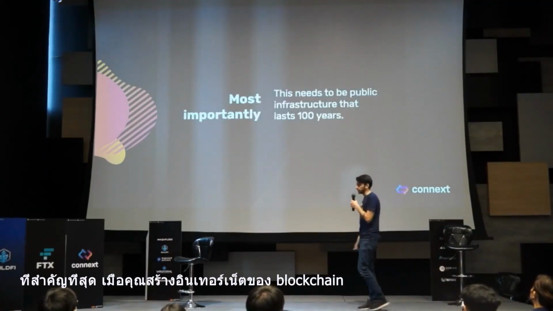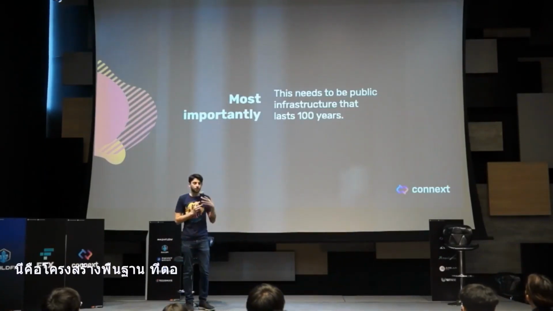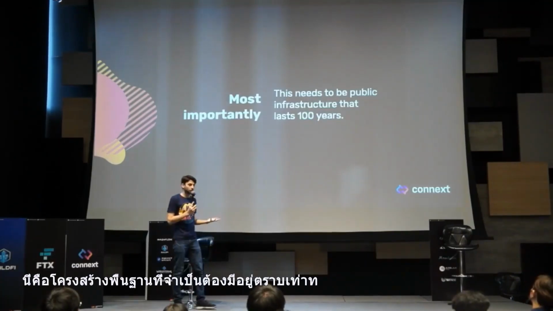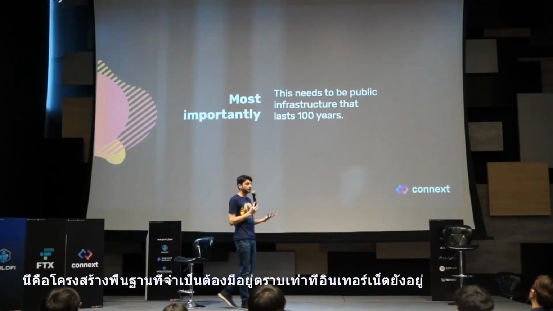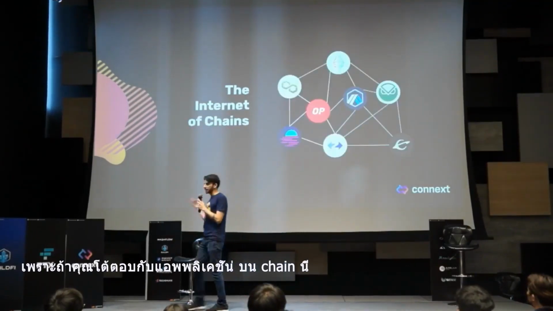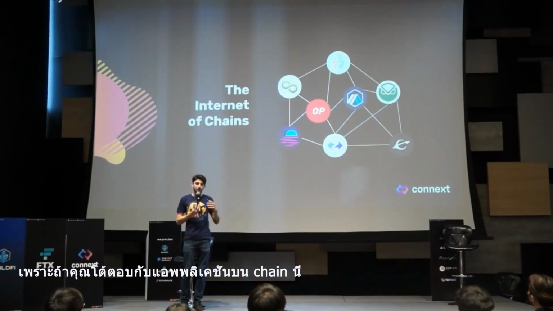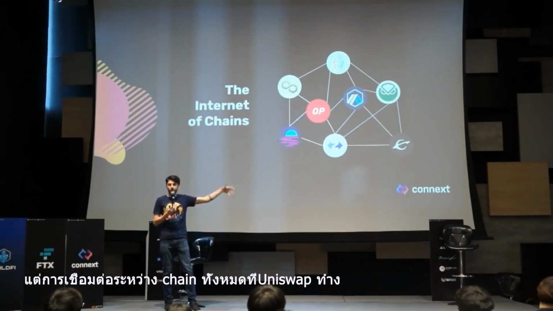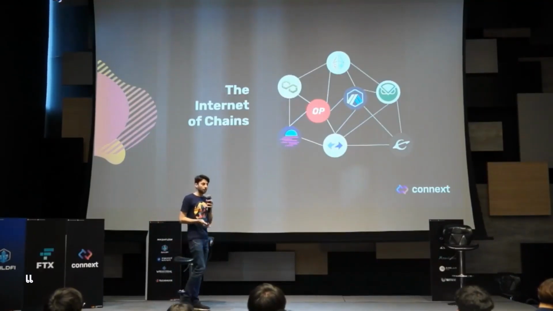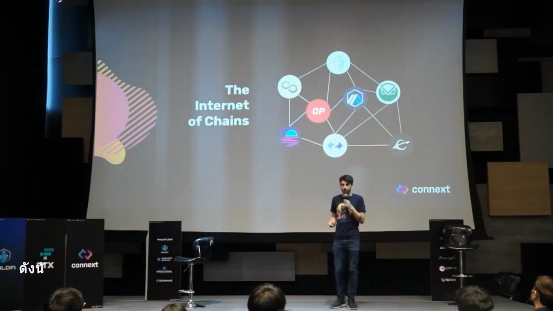Most importantly, when you're building this internet of blockchains, this is infrastructure that is now a new kind of internet. This is infrastructure that needs to last, and it needs to exist for as long as the internet itself does. Because if you're interacting with applications that are running on these chains, and you're, for example, Uniswap, and Uniswap continues to exist, but the links between all of the chains that Uniswap runs on keep breaking all the time, that's not ever going to work for anyone. And that's not going to stay working for a long period of time.